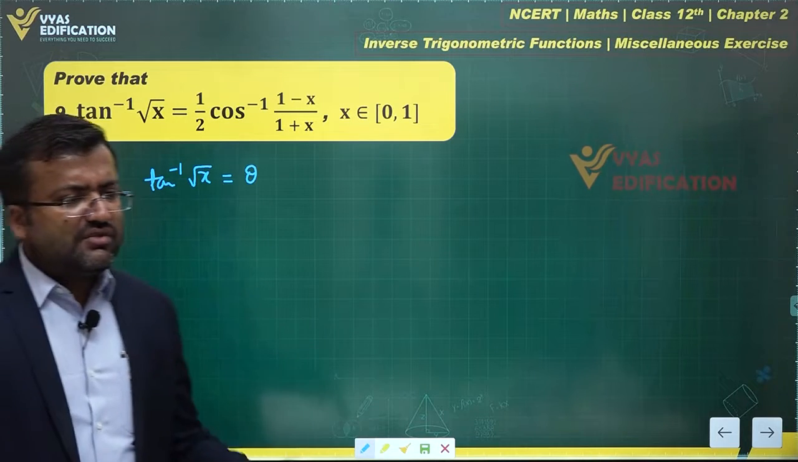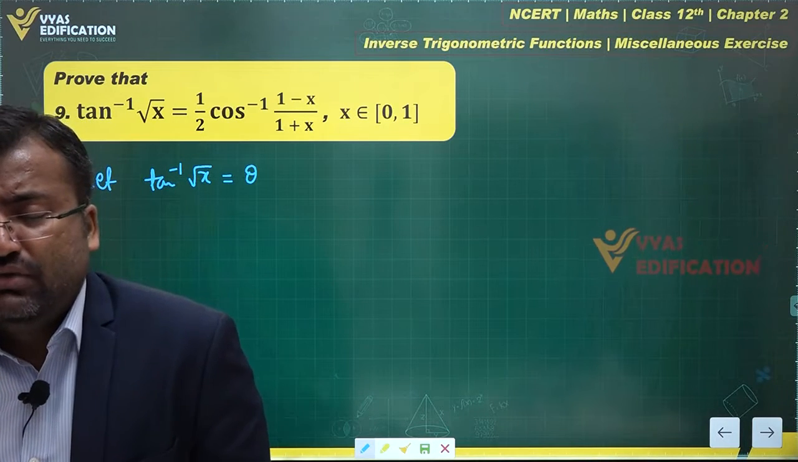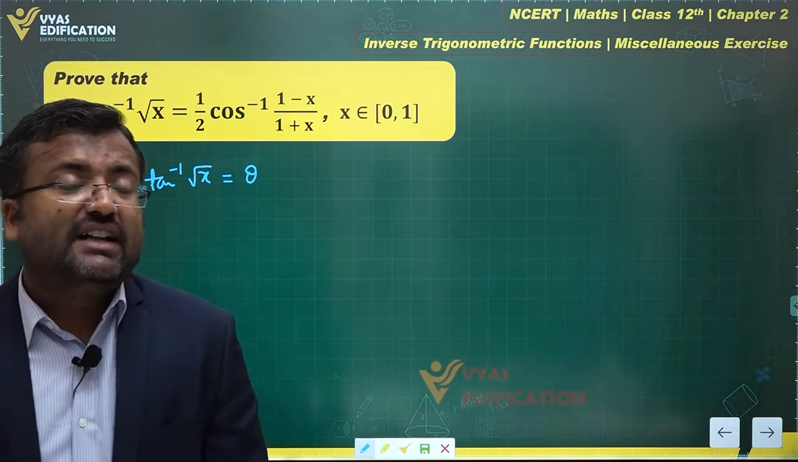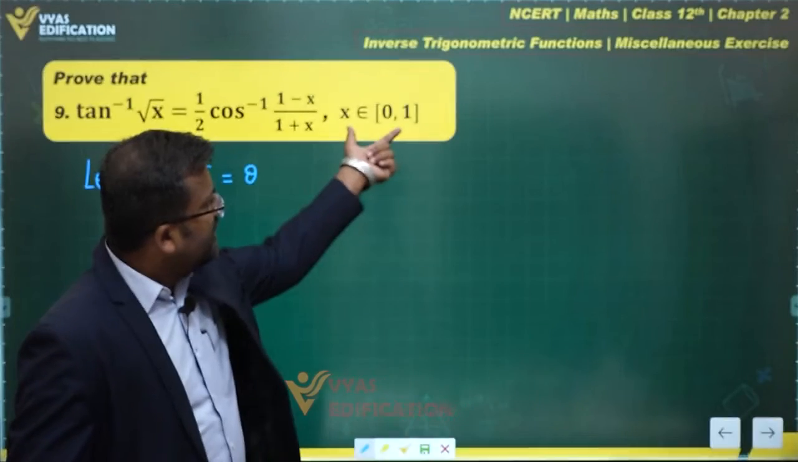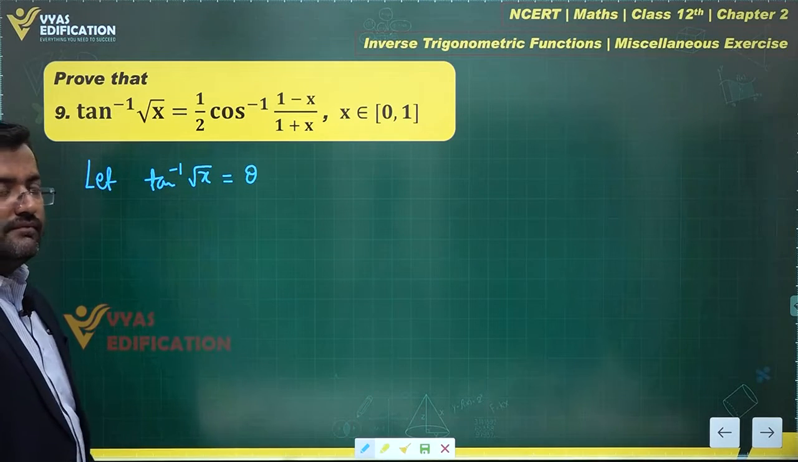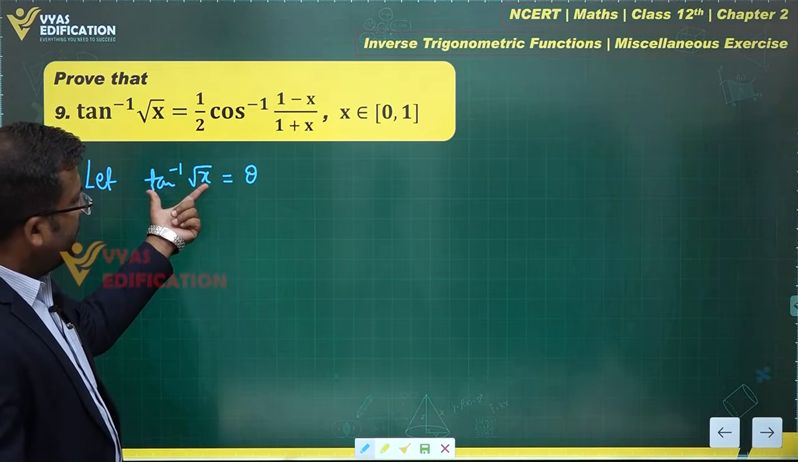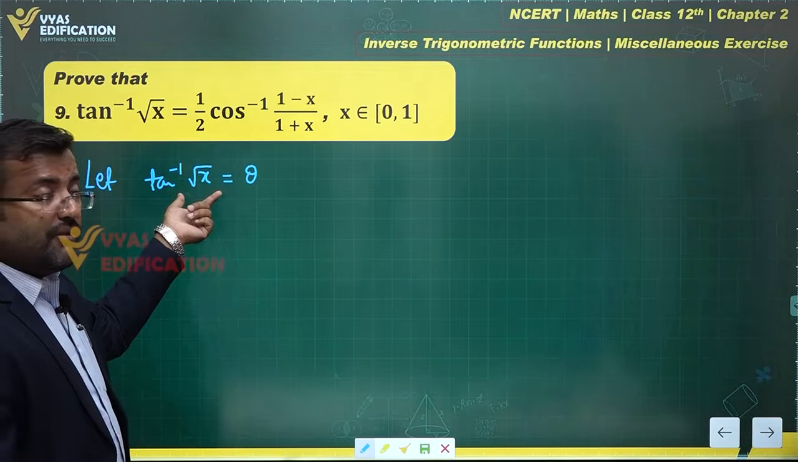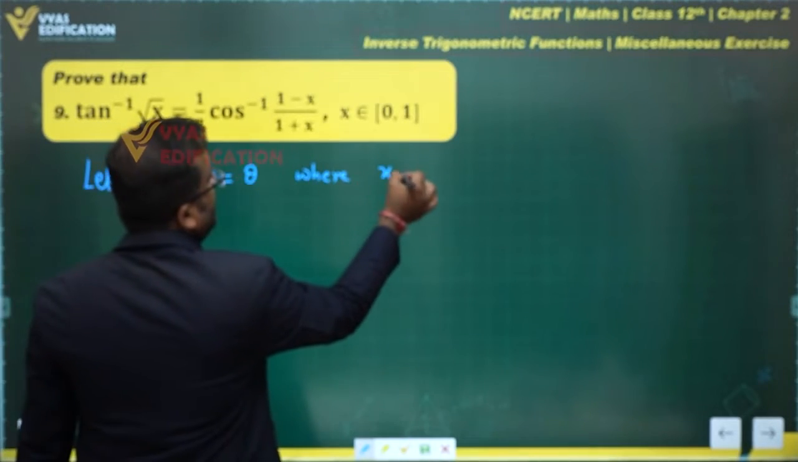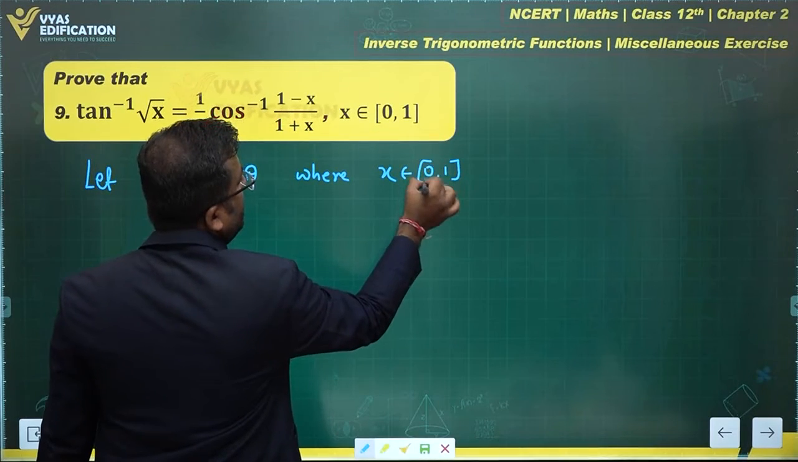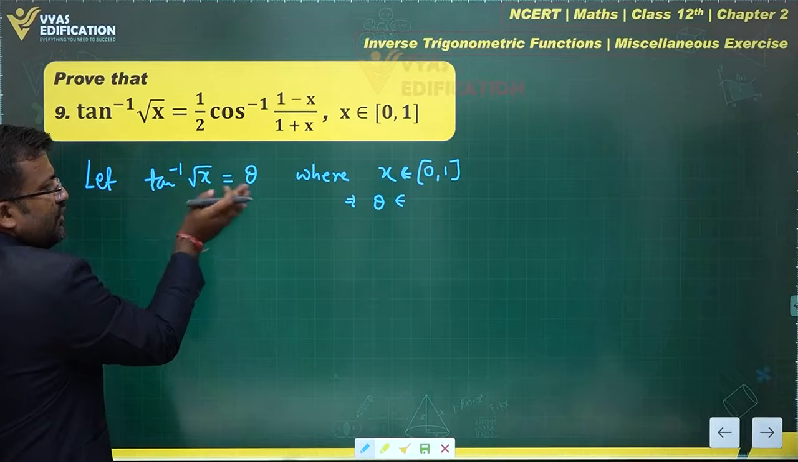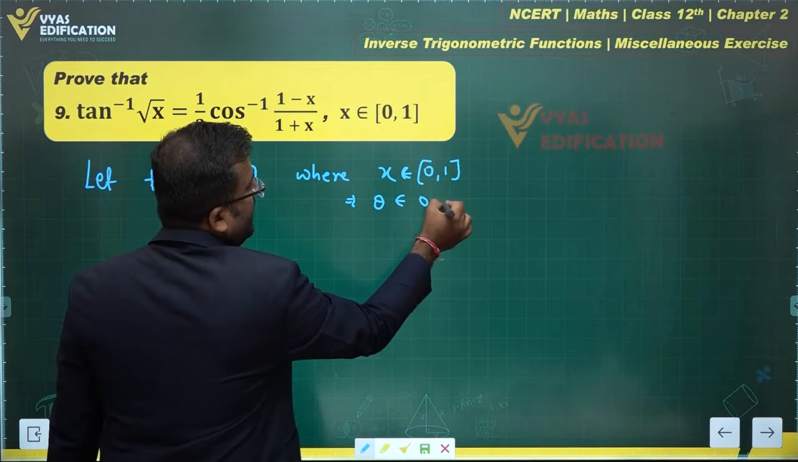Now the output of tan inverse would lie in minus pi by 2 to pi by 2. Therefore theta would lie in minus pi by 2 to pi by 2, except for the fact that you have been given some particular values of x. Since x belongs to (0, 1), therefore this will lie from 0 to pi by 4. Yes, where x belongs to (0, 1) implies theta belongs to tan inverse 0 to tan inverse 1, which is (0, pi by 4).